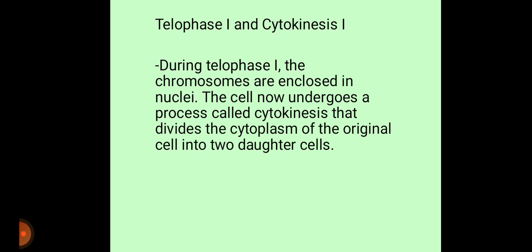Telophase 1 and cytokinesis 1. During telophase 1, the chromosomes are enclosed in nuclei. The cell now undergoes a process called cytokinesis that divides the cytoplasm of the original cell into two daughter cells. During telophase 1, the nuclear envelope reforms and spindle fibers disappear. In cytokinesis 1, the cytoplasm and cell divide, resulting in two cells that are technically haploid. There is one chromosome and two chromatids for each chromosome.